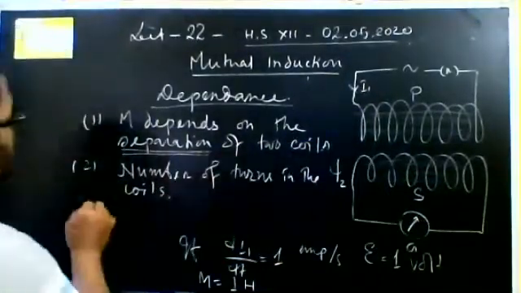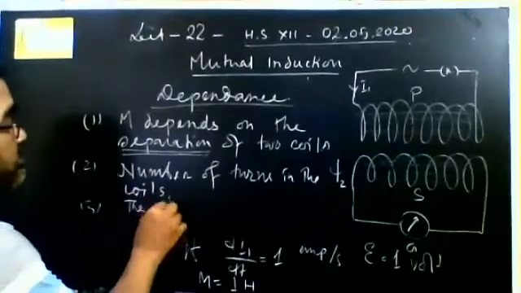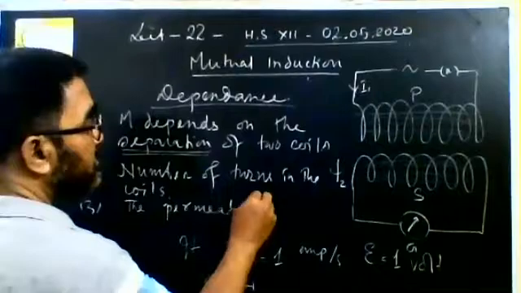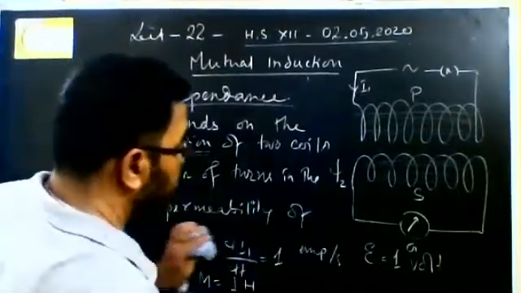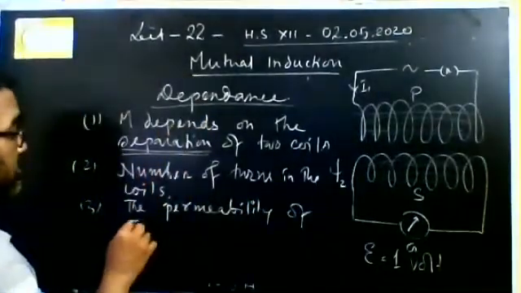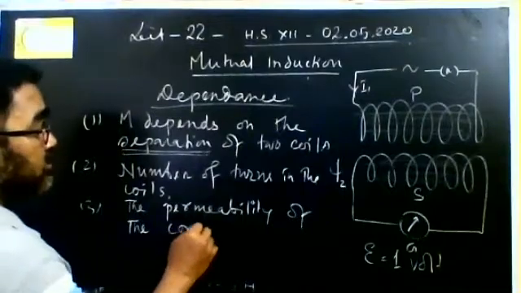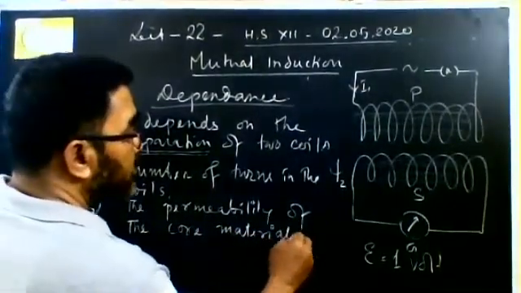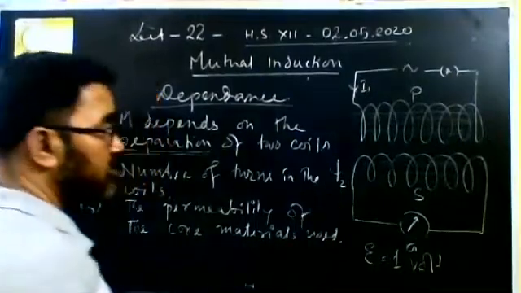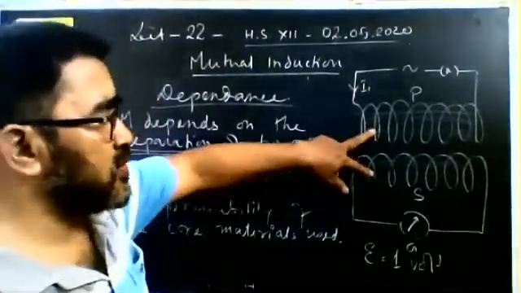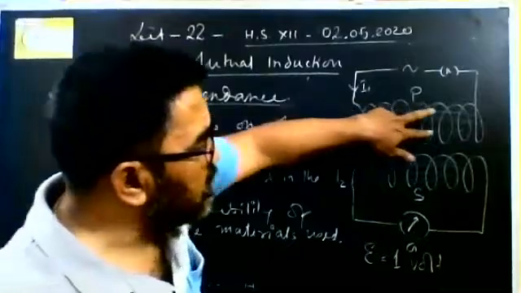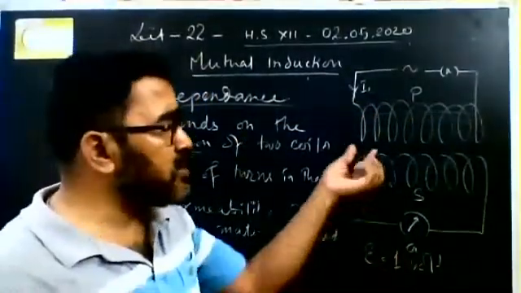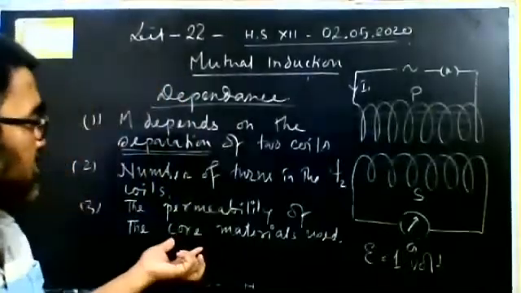Also it depends upon the permeability of the core material. What is core material? Core materials used. Core material means inside the coil there is a material that is called core material. Whatever core material you use, it will depend upon that.